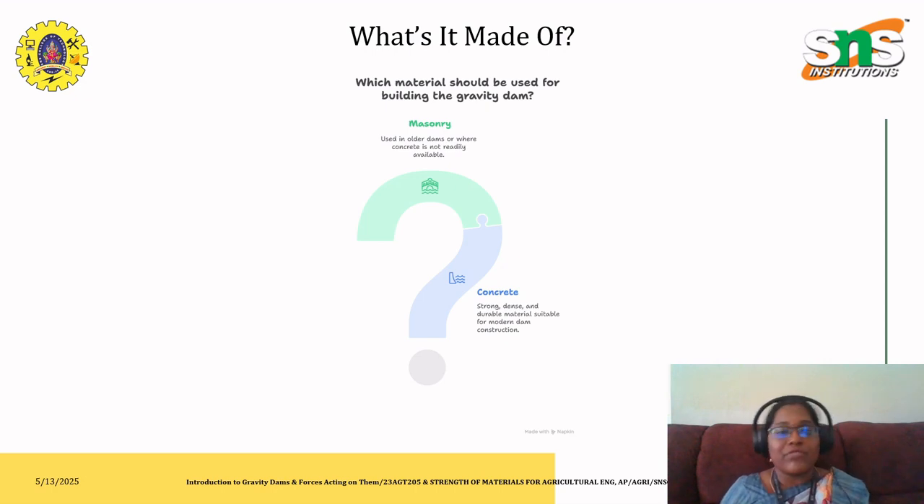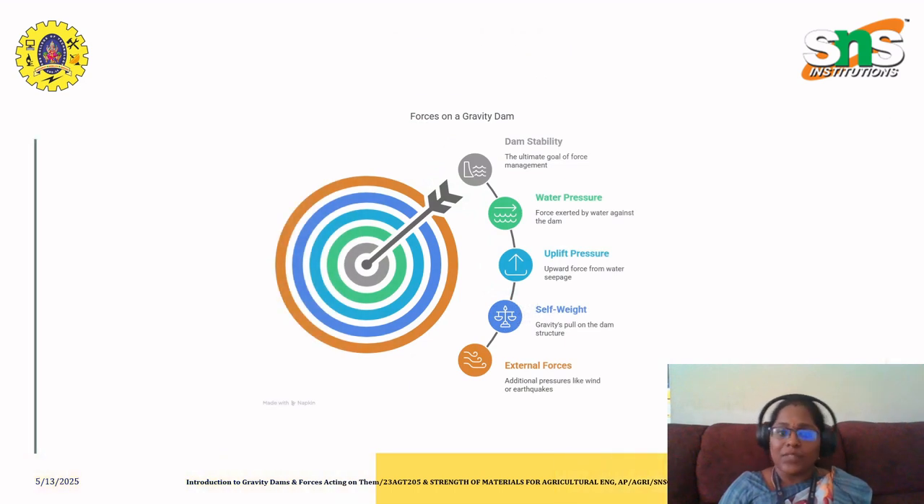These kinds of masonry structures have been built. So this is what I have mentioned to you. It is a very good example for masonry dams. And the next one is concrete dams, which is strong, dense, and durable, and the material suitable for modern dam construction. This is how these kinds of dams are made.